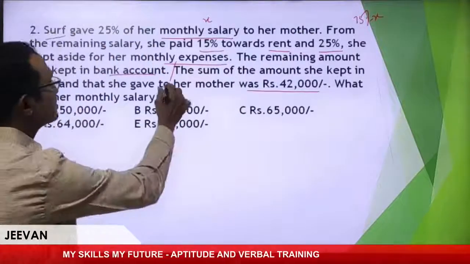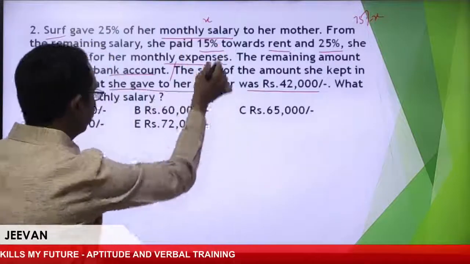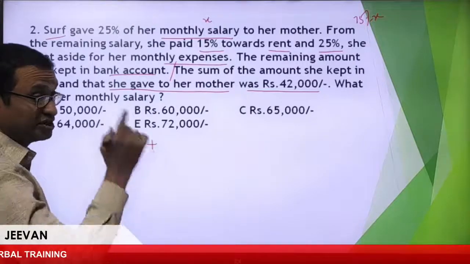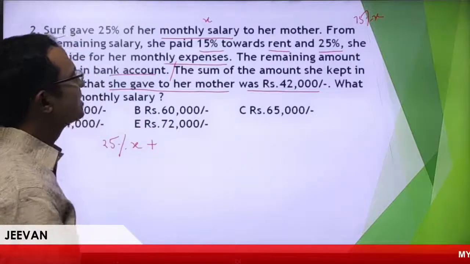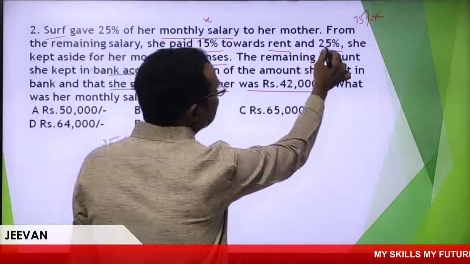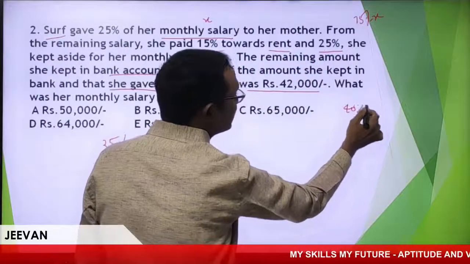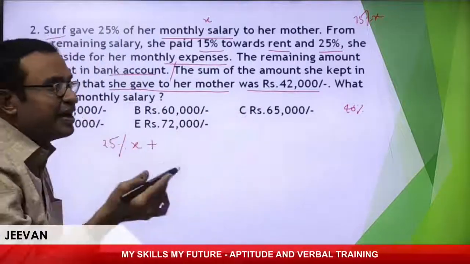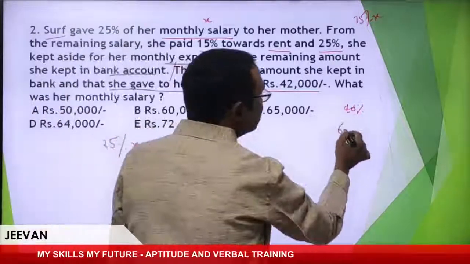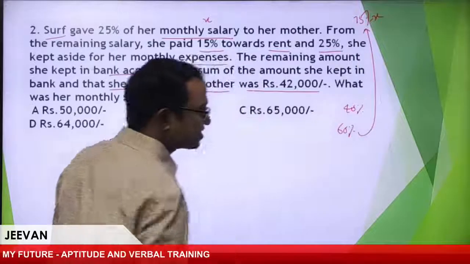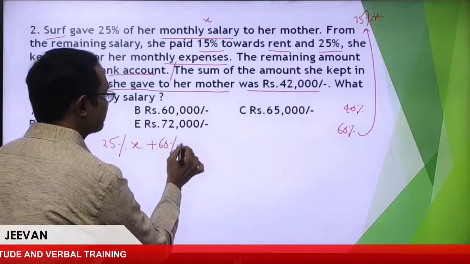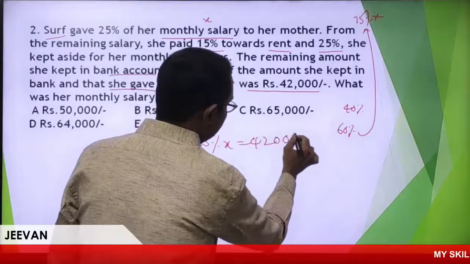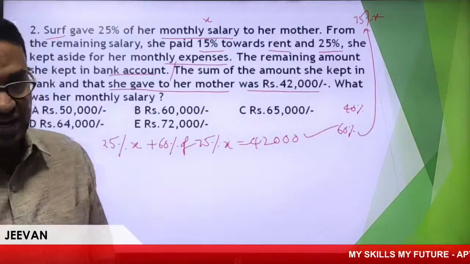Now, first, she gave her mother 25% of X, plus, because it said sum of, 15% and 25%, it is nothing but 40%. Remaining, he kept in the bank. Remaining means 60%. 60% of 75% of X is equal to 42,000. I think you understood this expression clearly.